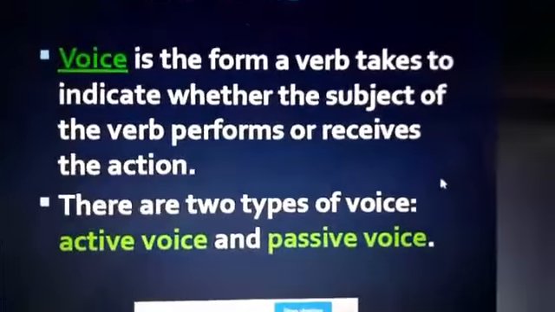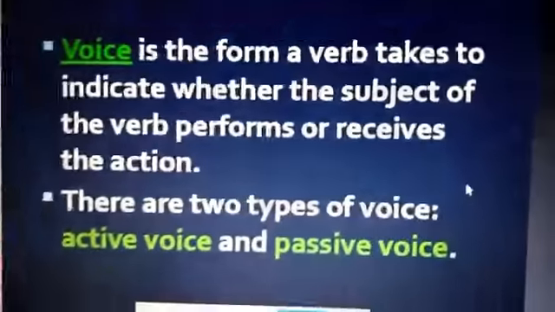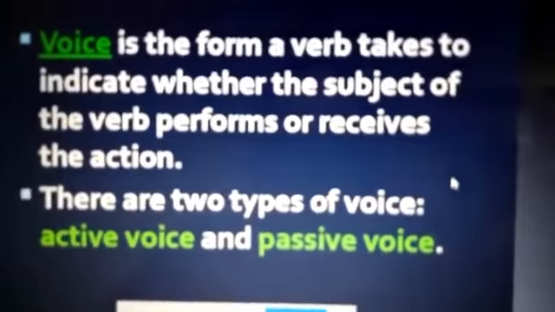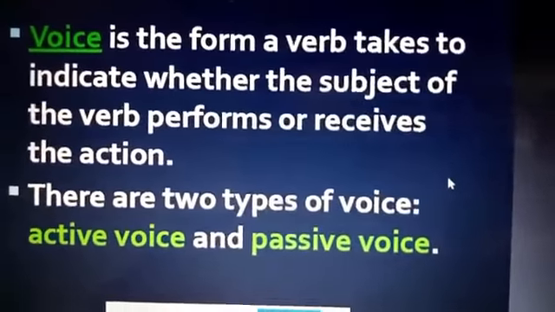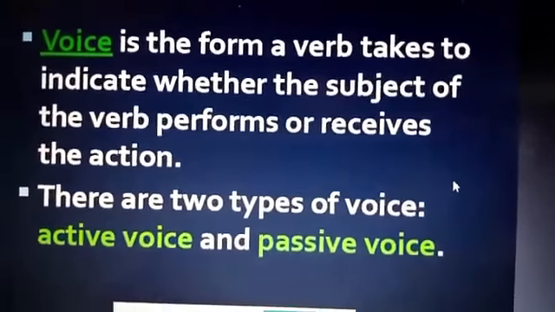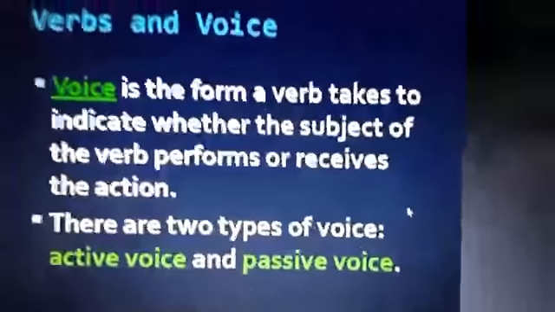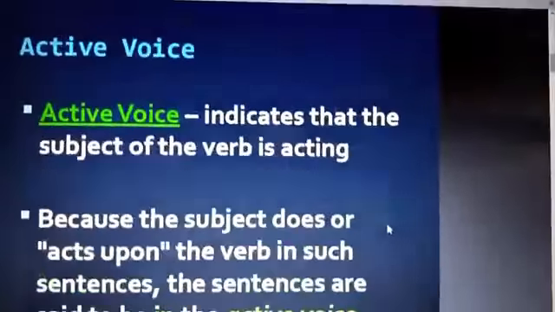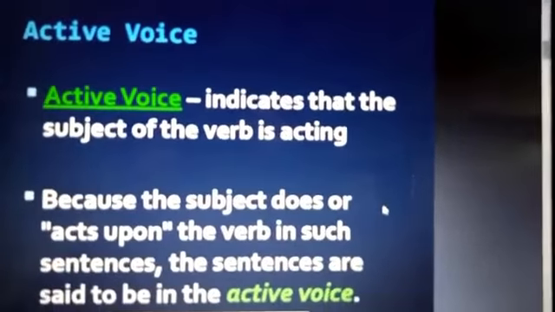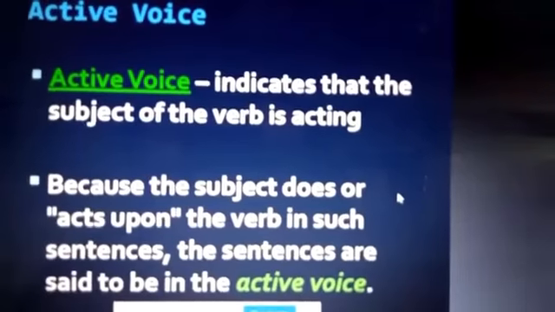So what is actually voice? When we say it's in a passive voice or active voice, it actually refers to the form of verb. So generally in passive voice we use the past participle form of the verb, and the rest of the other forms we can use in active voice. So active voice indicates that the subject of the verb is acting.